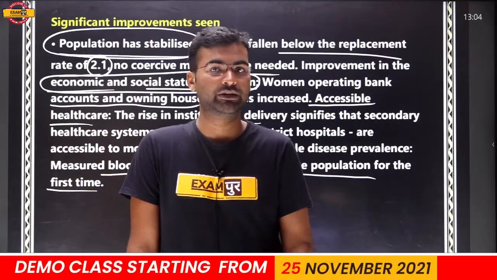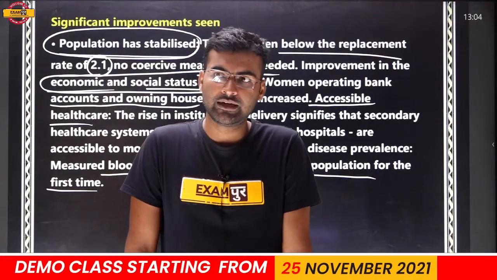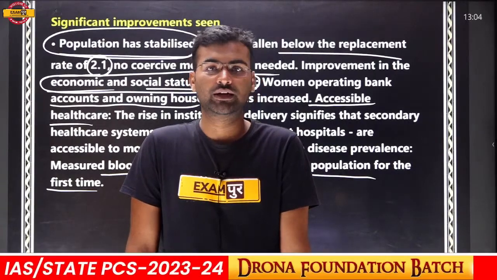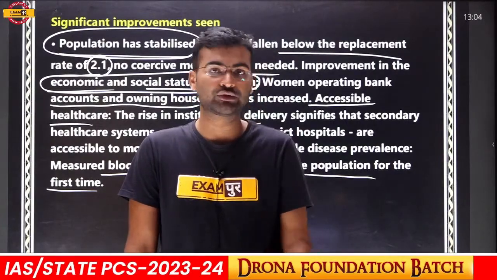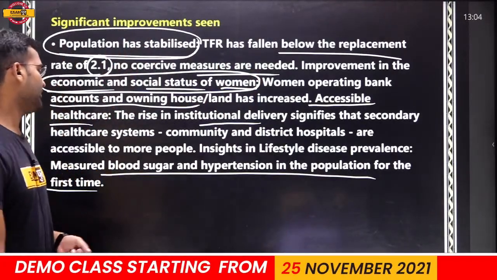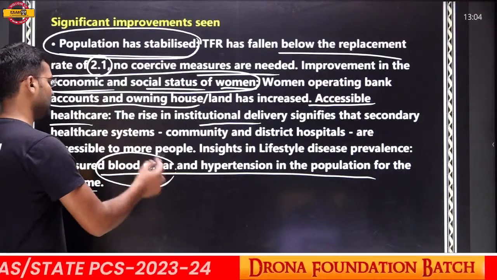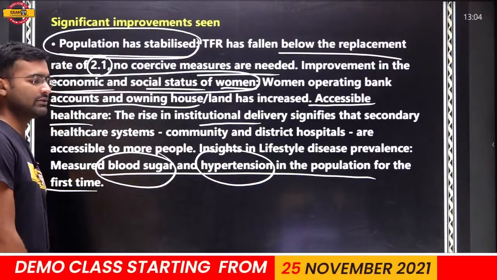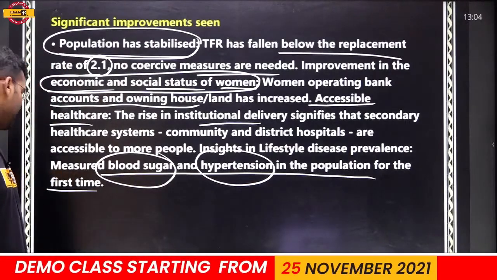Hypertension is a major problem in India, in the youth also, like Siddharth Shukla, who died due to hypertension, due to a heart stroke. Hypertension is also a cause of heart stroke. Blood sugar is also a major problem. And for the very first time, tooth disease was also considered in this family health survey.